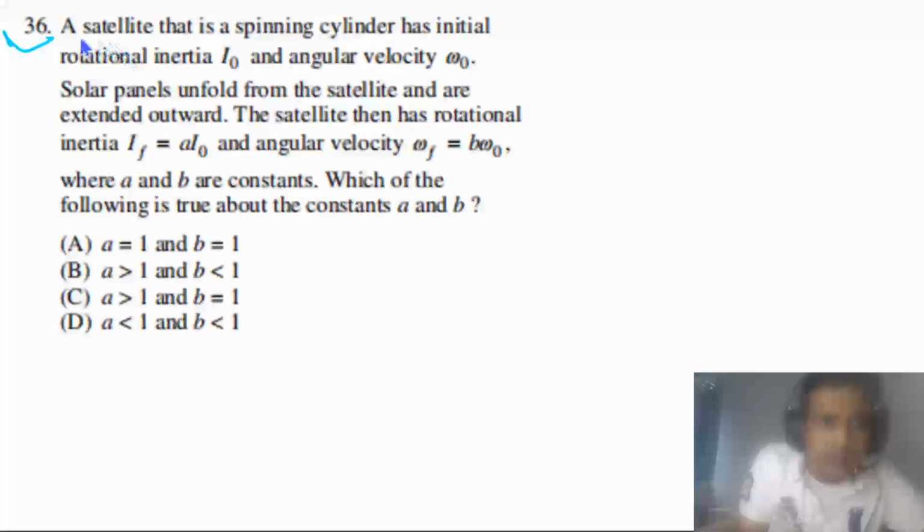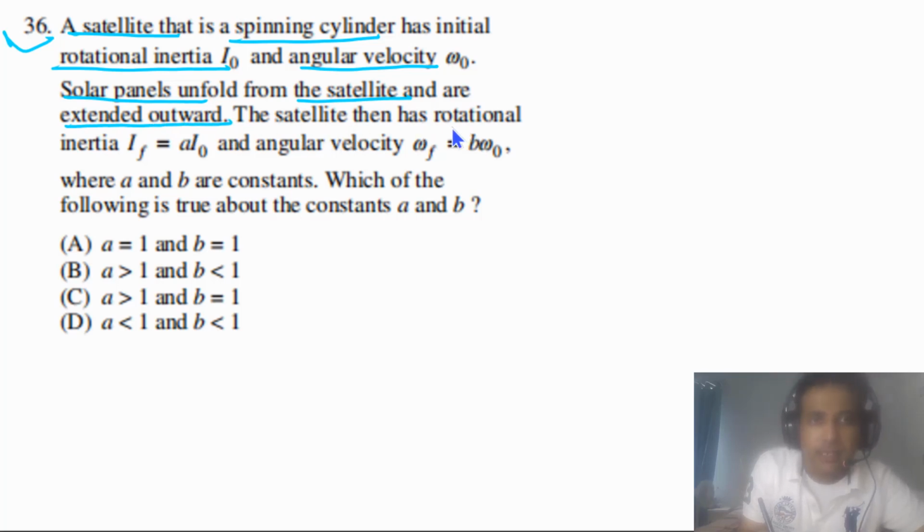Question 36 says: a satellite that is a spinning cylinder has initial rotational inertia I naught and angular velocity omega naught. Solar panels unfold from the satellite and are extended outwards. The satellite then has rotational inertia If equal to a I naught and angular velocity omega f equal to b omega naught, where a and b are constants. Which of the following is true about constants a and b?